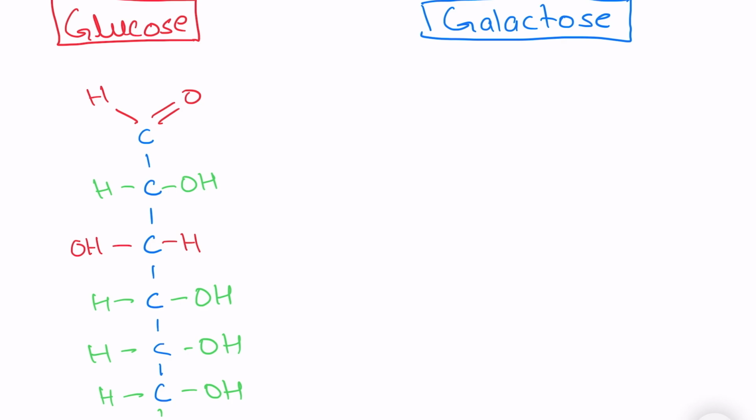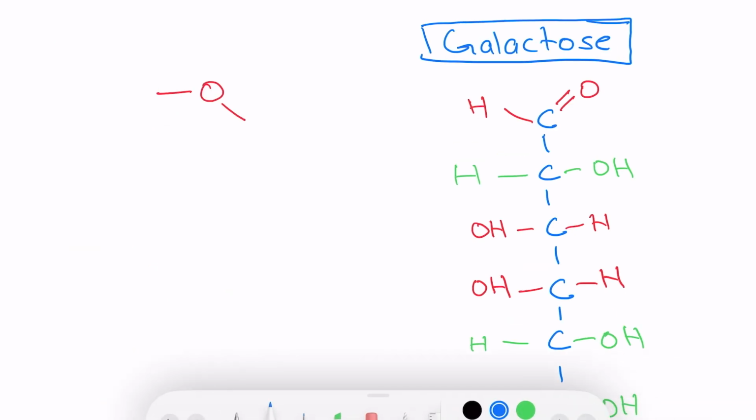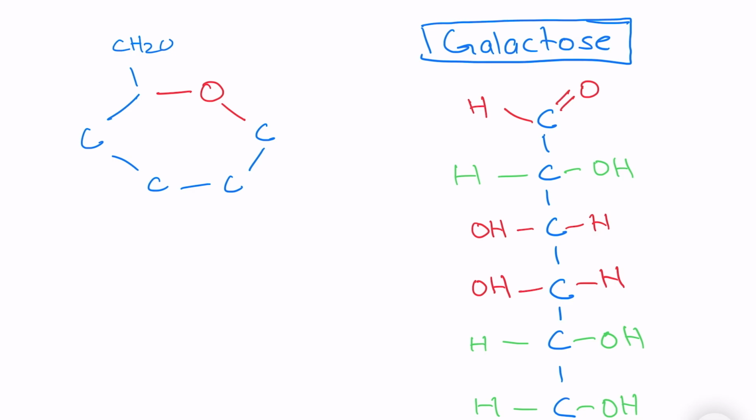Now let's look at the structure of galactose. Just like glucose, it has 6 carbon atoms. Carbon number 1 has an aldehyde group attached to it. Carbon number 3 has an OH group on the left side, but in addition to that, carbon number 4 also has an OH group attached on the left side. The remaining structure is just like that of glucose. In an aqueous solution, galactose forms a ring structure just like that of glucose.